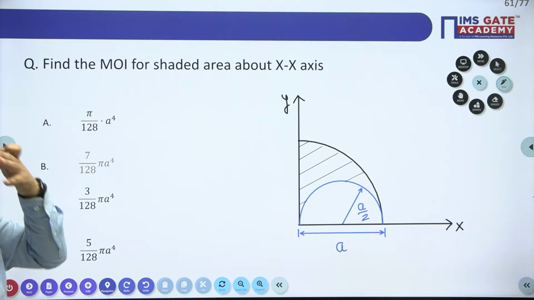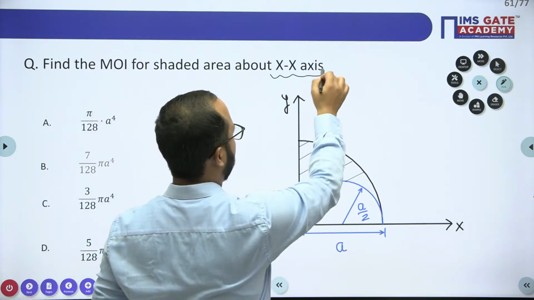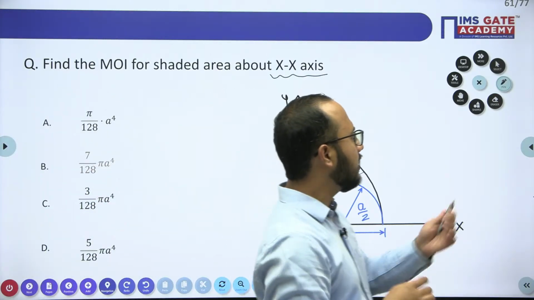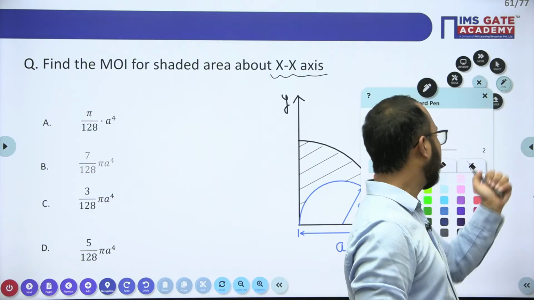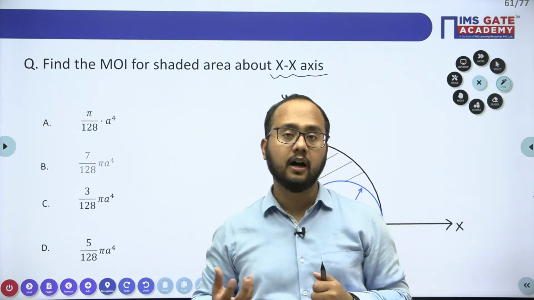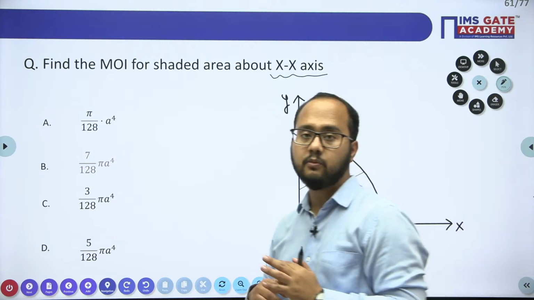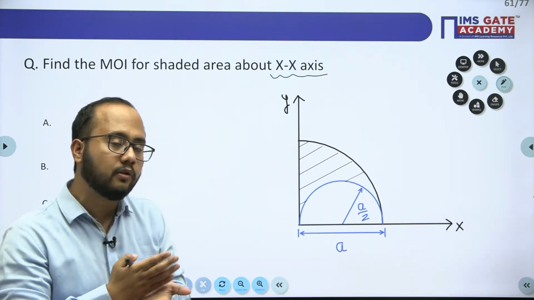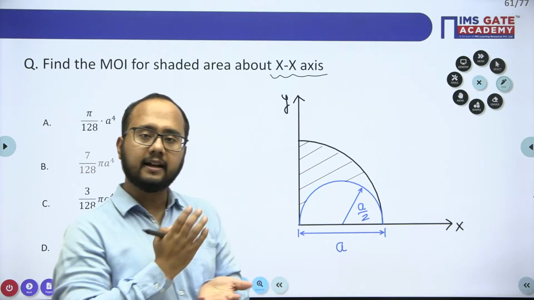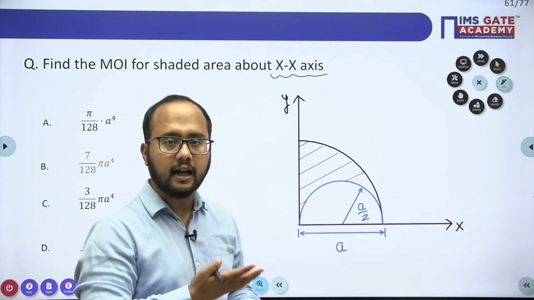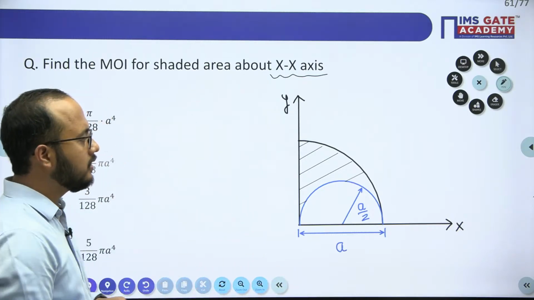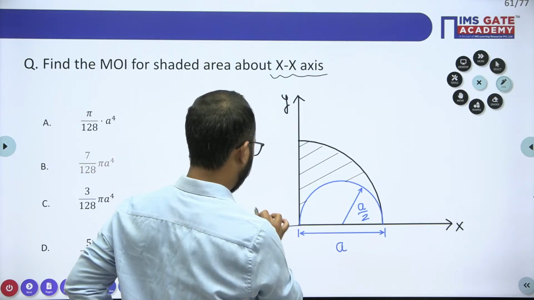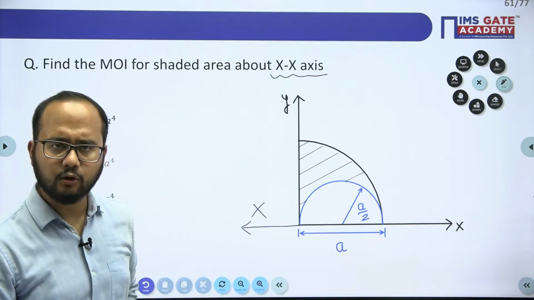So you need to calculate the moment of inertia about the x-axis. Whenever you want to calculate the moment of inertia, first understand about which axis they are asking for the value. Because if the axis is not clear, or if you take the wrong axis, you will get the wrong answer. Simple. In this case they are asking for this x-axis. I hope this is clear.